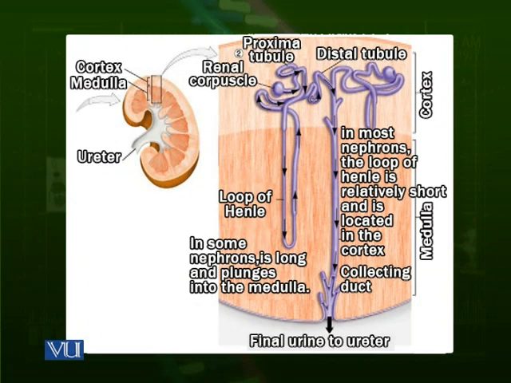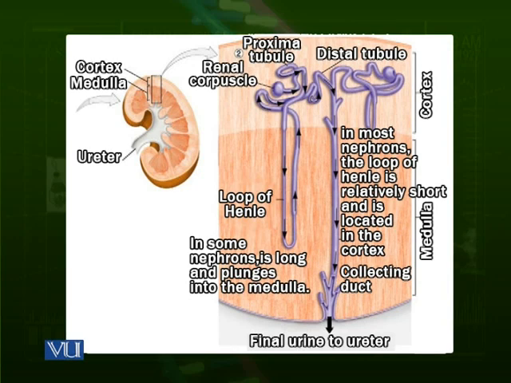After the loop of Henle, you can see, have two parts. One is descending, going down towards the medulla and then making a U down there in the medulla. We can say it takes a U-turn and then it goes up. This is the proximal part. Then this goes back into the cortex, convolutes again and makes the next part, which is called a distal tubule. Distal tubule remains in the cortex.